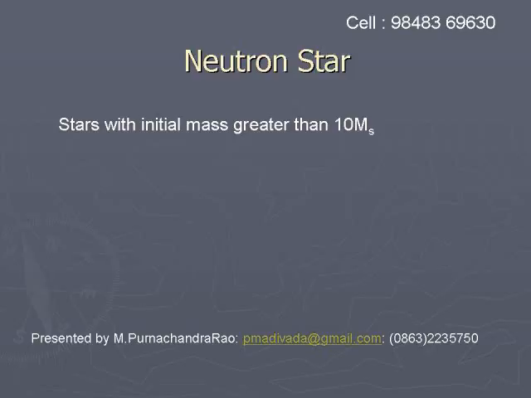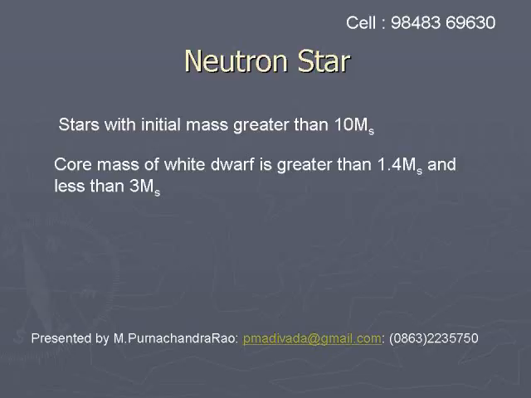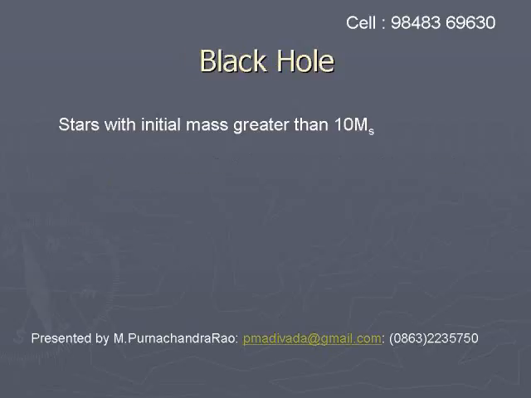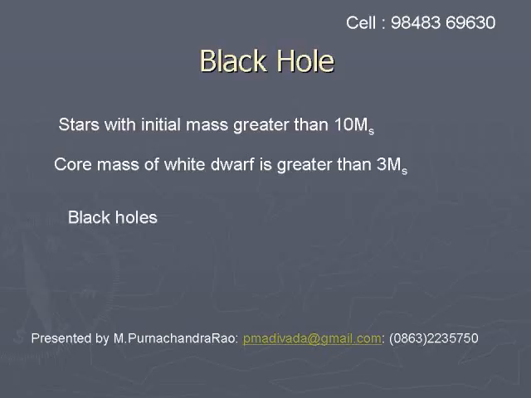Stars with original mass greater than 10 times the mass of the sun, and the core mass in the white dwarf stage between 1.4 times and 3 times the mass of the sun, end up as neutron stars. Stars with original mass greater than 10 times the mass of the sun, and the core mass in the white dwarf state greater than 3 times the mass of the sun, end up as black holes.